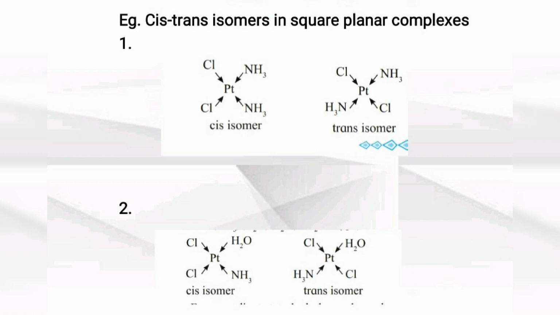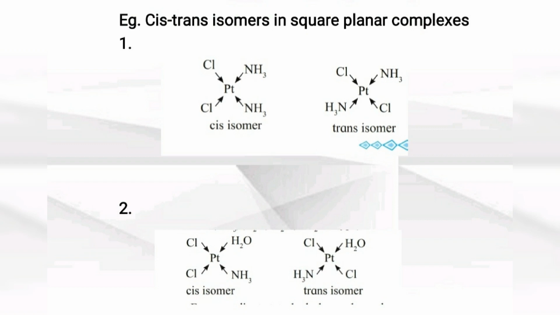So see examples of cis-trans isomers in square planar complexes, having coordination number 4. See the example Pt(NH3)2Cl2. Here there are 4 ligands, of which 2 are ammonia and 2 are chlorine. In the cis isomer, both the chlorines and the ammonias are present on the same side.